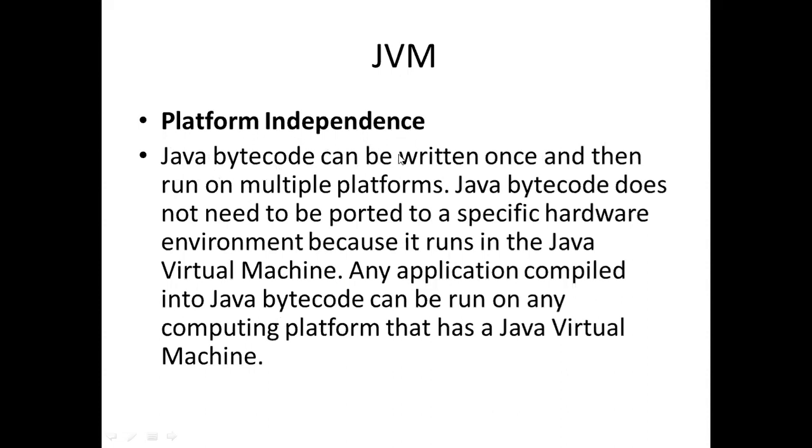Java bytecode can be written once and then run on multiple platforms. Java bytecode doesn't need to be ported to a specific hardware environment because it runs in Java virtual machine. Any application compiled into Java bytecode can be run on any computing platform that has a Java virtual machine.